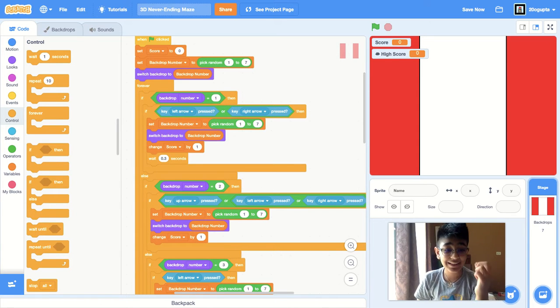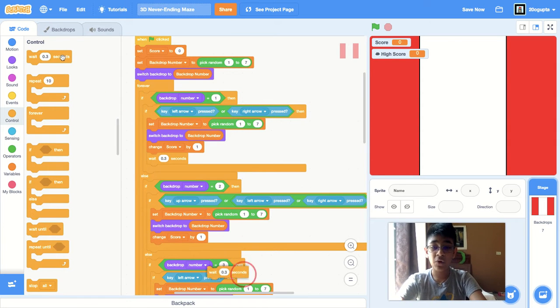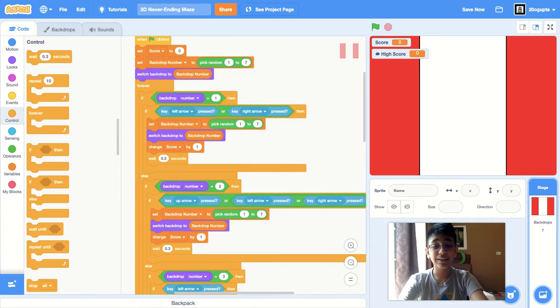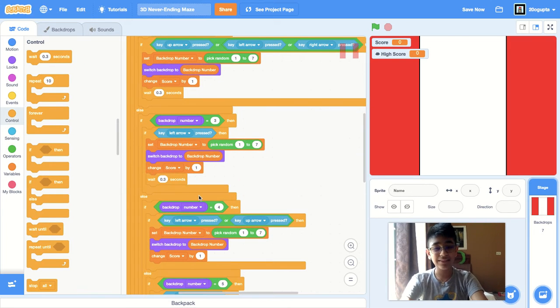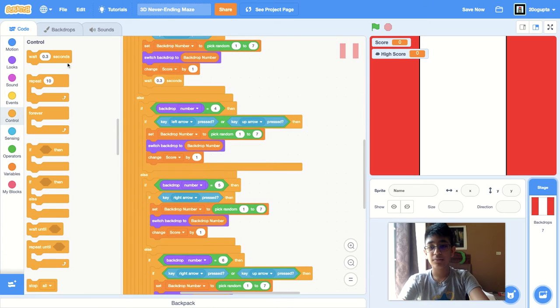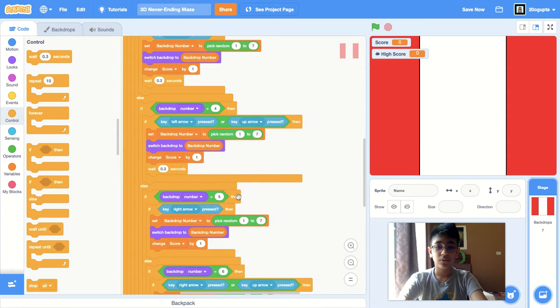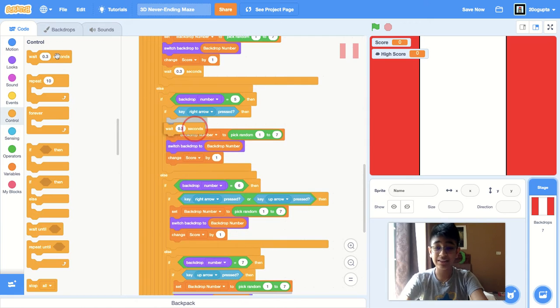Humans aren't that instantaneous. We won't just click and get off instantly. So we need to add the wait 0.3 seconds to make the computer less instantaneous, make it easier for us, and make the game less glitchy.